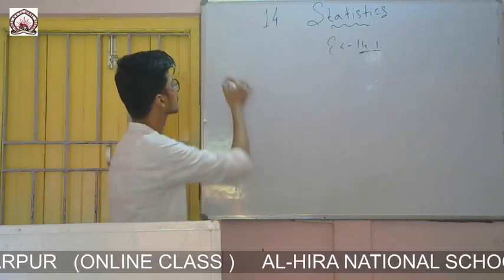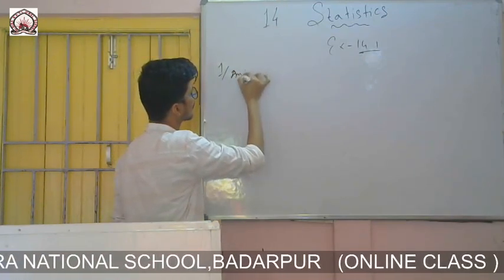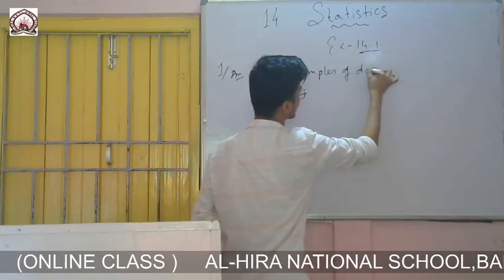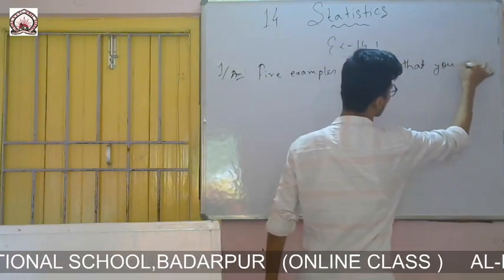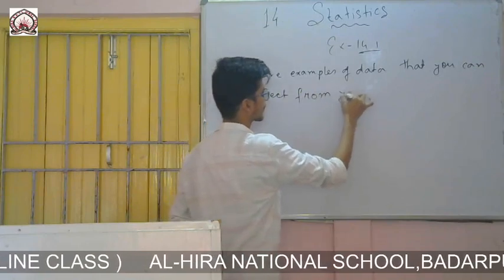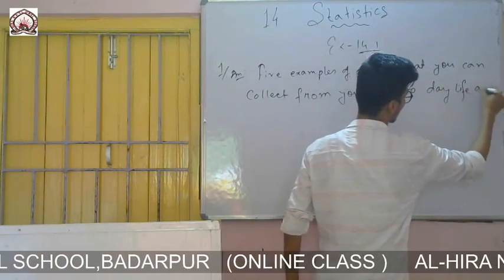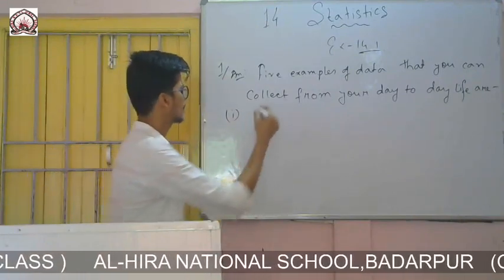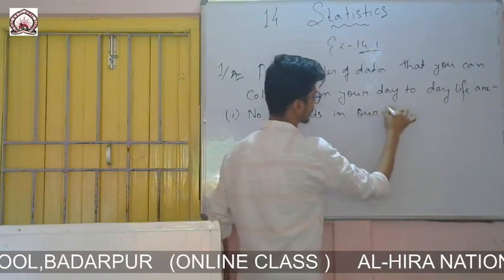Okay, let me give some examples. Question number 1: five examples of data that you can collect from day-to-day life are: Roman 1, you can give number of plants in our locality.